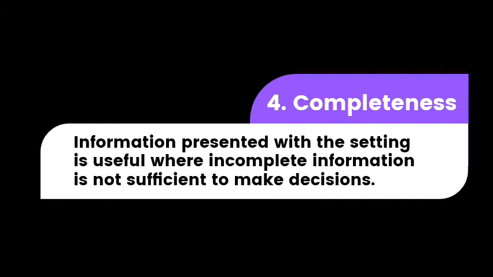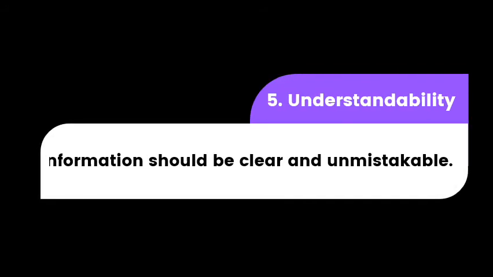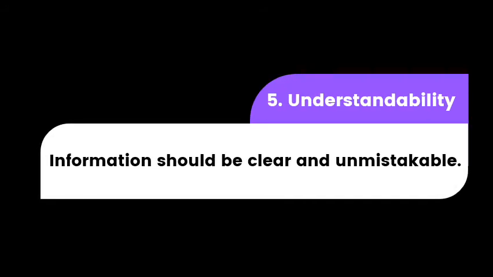Number 4. Completeness. That means information presented with the setting is useful where incomplete information is not sufficient to make decisions. The last or the fifth characteristic of information is understandability. That means the information should be clear and unmistakable.